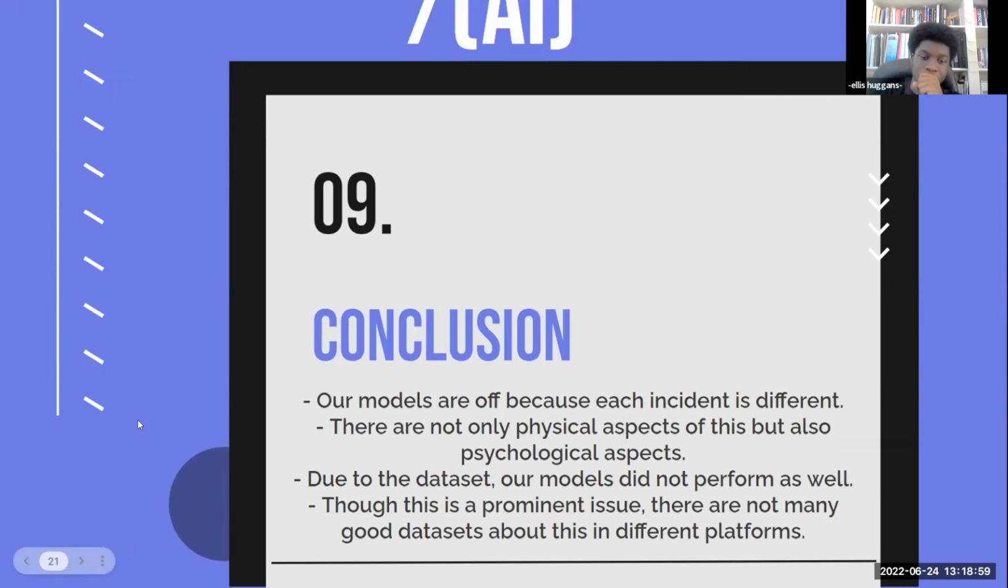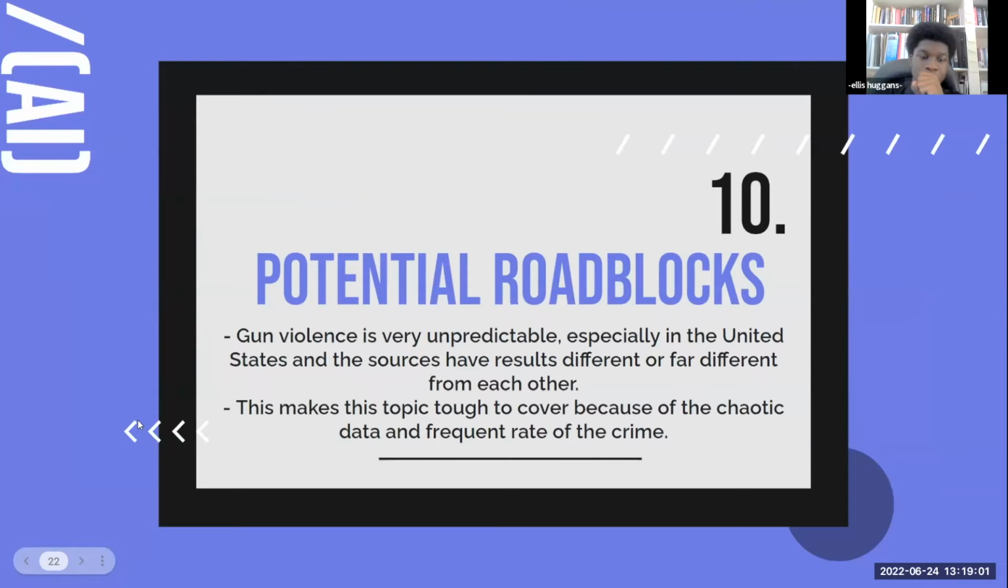As with every project, there are roadblocks. In our case, gun violence is very unpredictable, especially in the United States. And sources like Pew Research and the BBC had very different results from each other, which made it a hard topic to cover because of the chaotic data and the frequent rate of the crime.